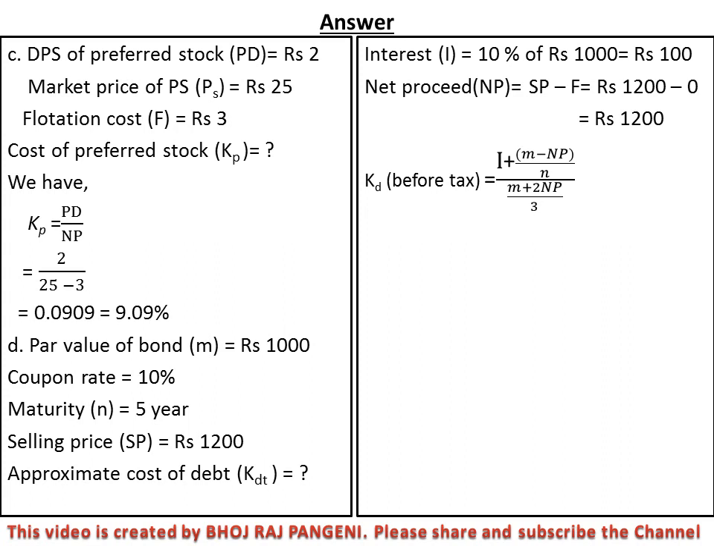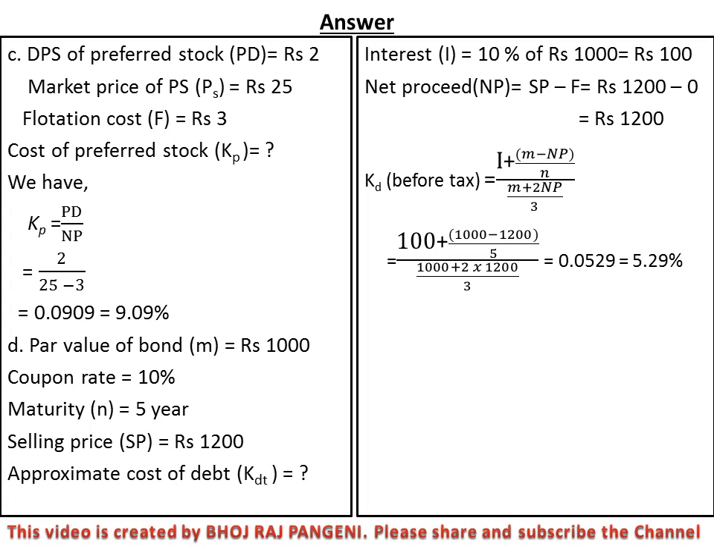Now the cost of debt before tax KD equal to (I plus (M minus NP) upon N) whole upon (M plus 2 NP) upon 3. Approximate cost. Put the value of I, M, NP, N respectively, and we can compute. We get 5.29 as the before tax cost of debt.